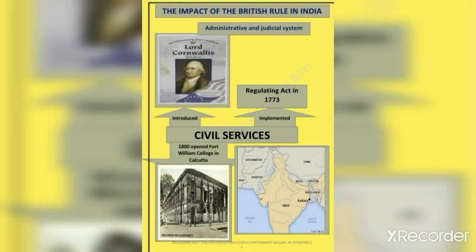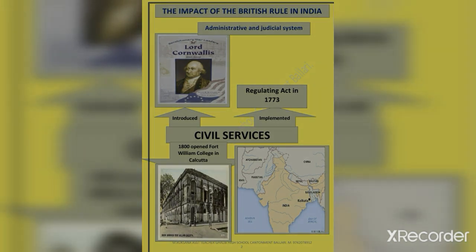India was devoid of the one nation concept and was scattered into various kingdoms. The British integrated the whole of India under one administrative and political structure.